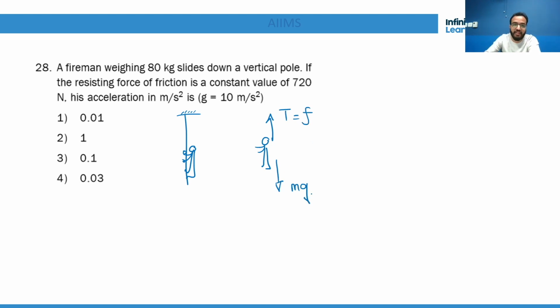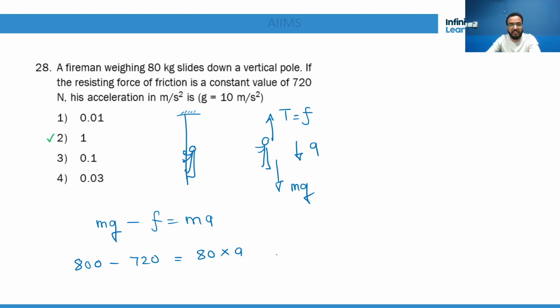His weight mg is downward, and he is going downward with a certain acceleration. So mg is greater, because he is going downward: mg - T = ma. Everything is given. The friction force is 720 and mg is 800, so 800 - 720 = 80a. I suppose the answer will be 1 meter per second squared.